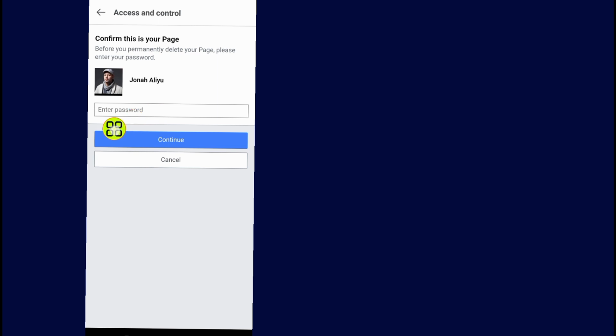Now as you can see, it will ask you to confirm your password. After you confirm your password, all you have to do now is tap on this Continue button. It will delete your Facebook page.